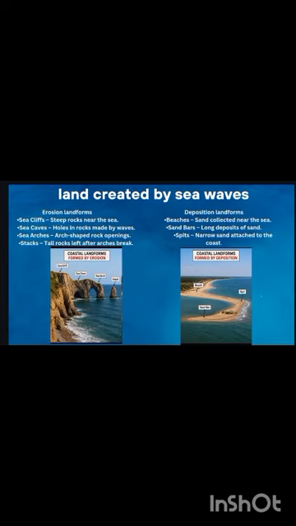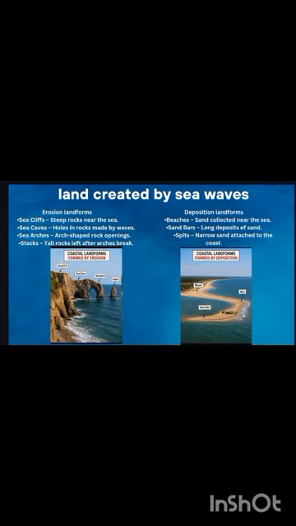Erosion landforms. Sea cliffs: steep rocks near the sea. Sea caves: holes in rock made by waves. Sea arches: arch-shaped rock openings. Stacks: tall rocks left after arches.